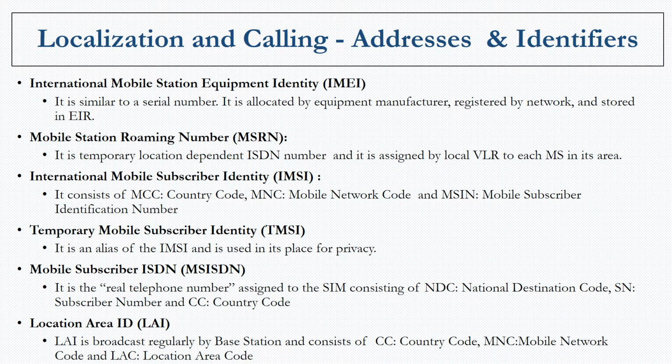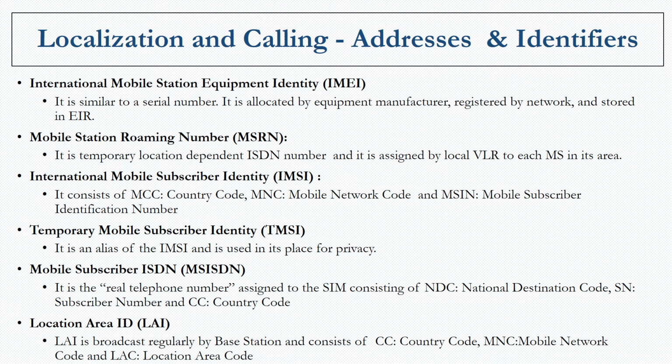The International Mobile Station Equipment Identity, the IMEI number, is very similar to a serial number. It is allocated by the equipment manufacturer, registered by the network, and stored in the EIR. The EIR is nothing but a database in the architecture. If you can remember, the equipment identity register plays a very important role.